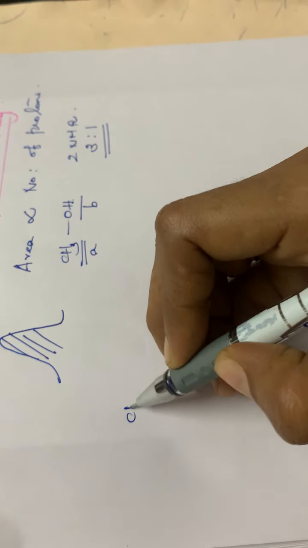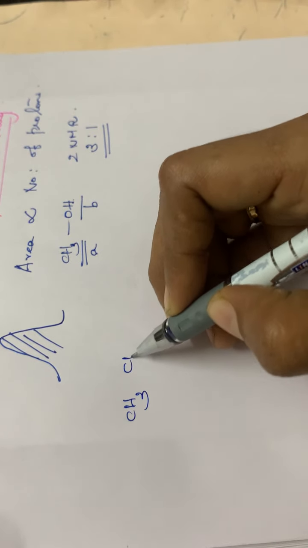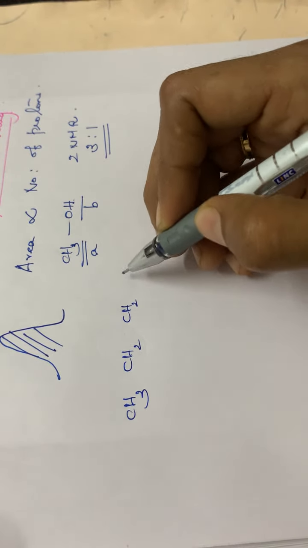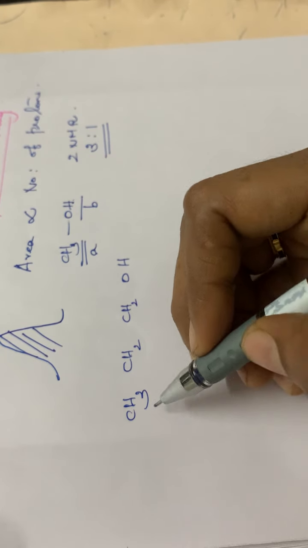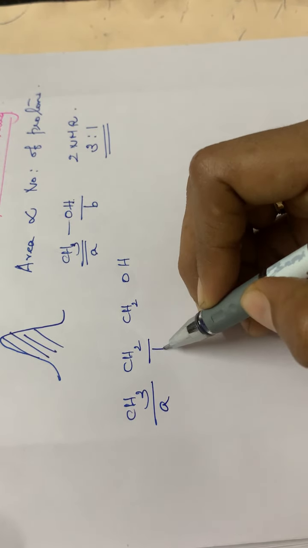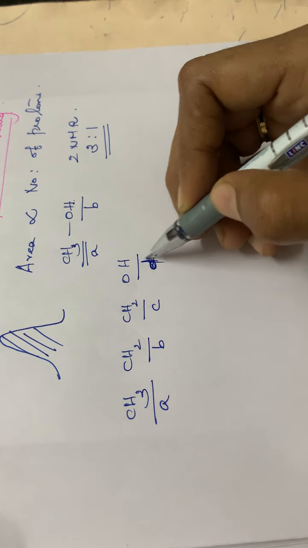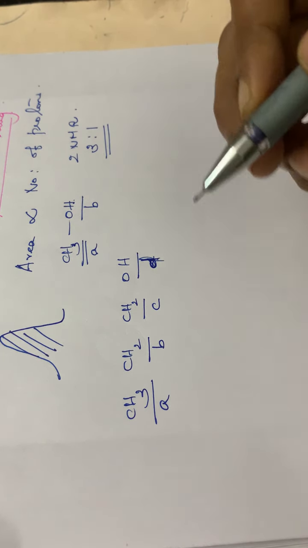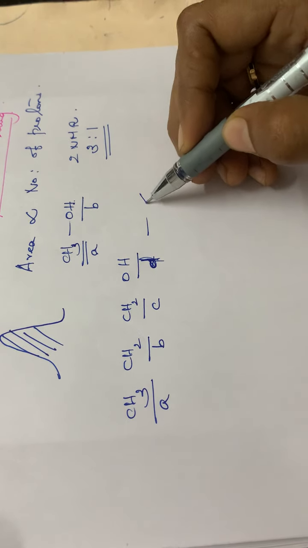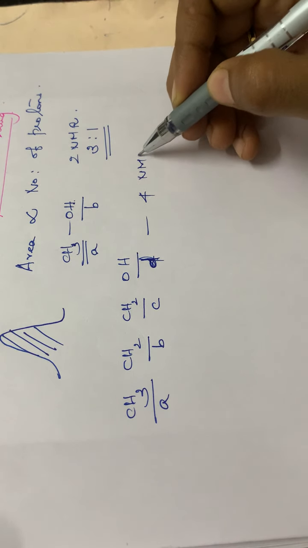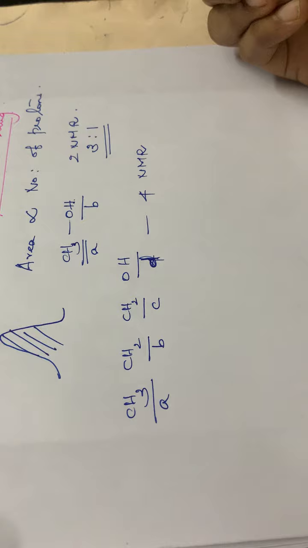And then coming to the next one, CH3CH2CH2OH. How many types of protons are there? This is one type of proton, another type, then the third type, and the fourth type of proton, D. And how many NMR signals are there? 4 NMR signals, because 4 types of protons are present.